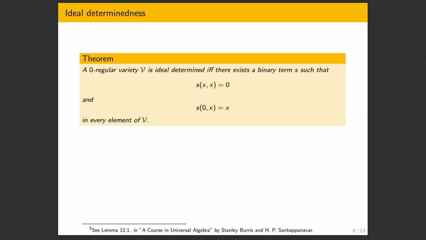And we also have that if you plug in 0 into one of the components and x into the other, we get x. Well, just one of the components, just say s0, x is x. X0 does not have to be x, but it doesn't matter. We can just switch around the inputs to get the condition as x0 is x to have a different characterization, but just one of them, we have this. So this is a full characterization of when varieties have congruences correspond bijectively to ideals, so we can quotient by one or the other.